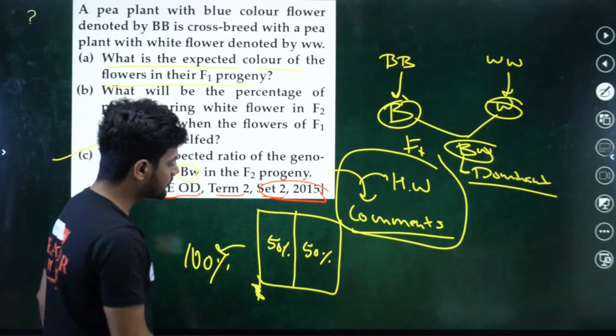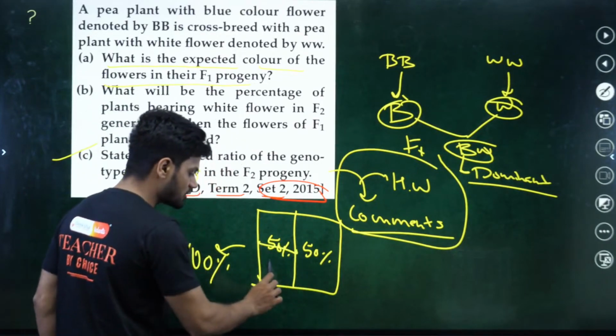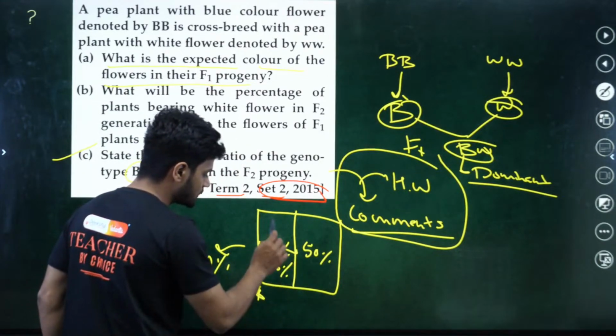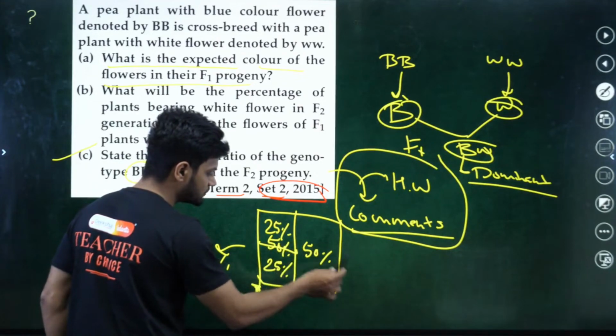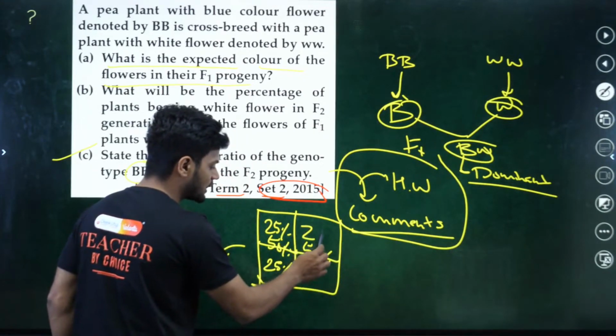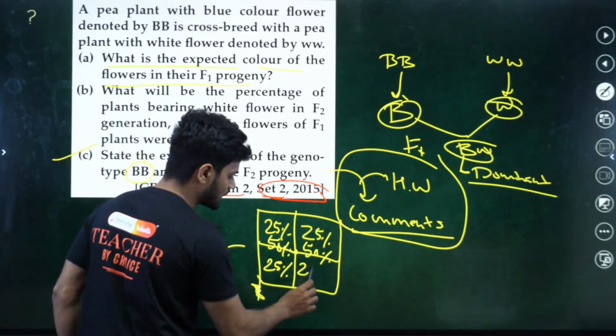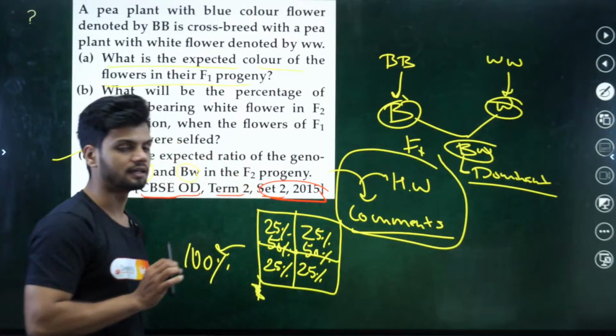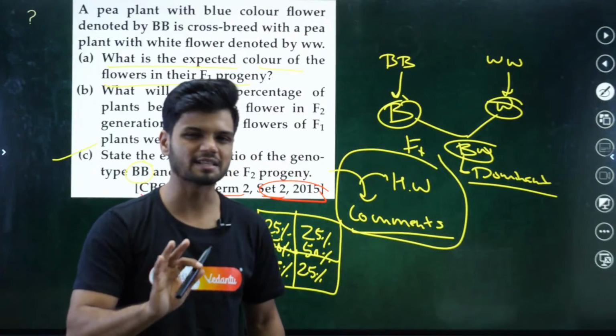Yes. Now, what if I divide this into half again? This will become 25%. This will become 25%. Again, if we divide this into half, this will become 25% and this will become 25%. Simple? Yes, sir, that is very simple to know.